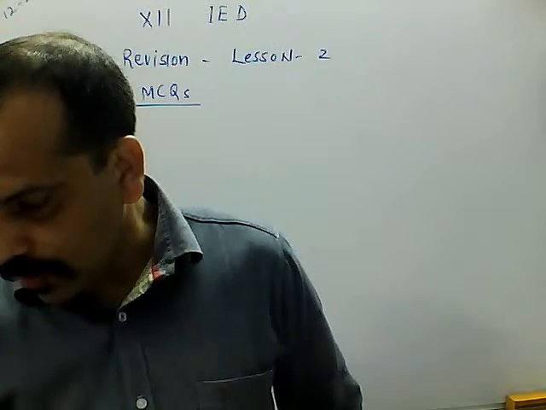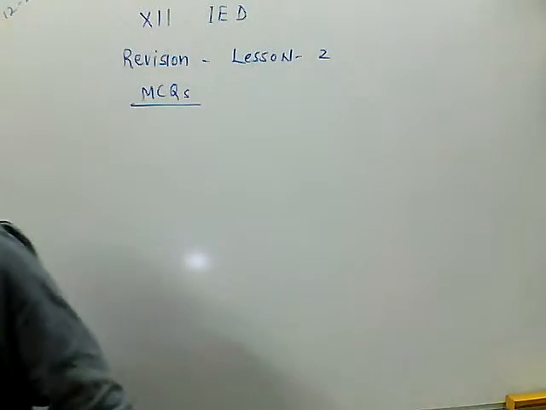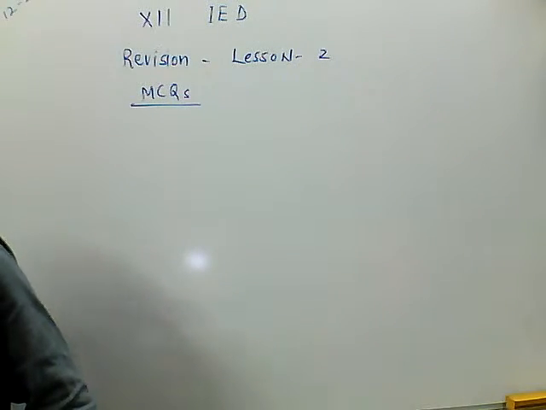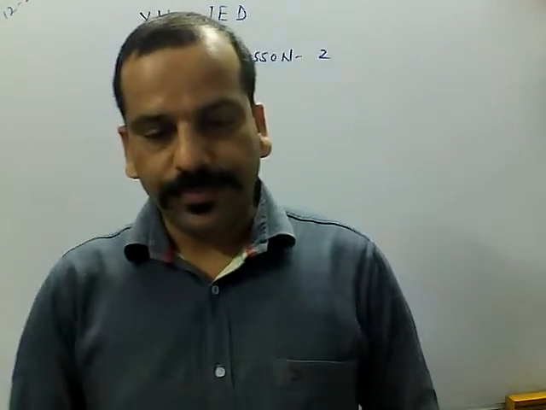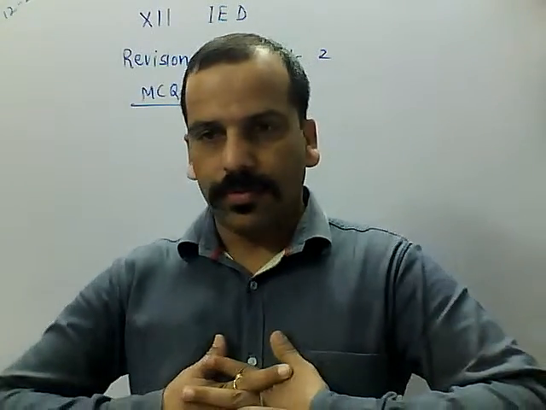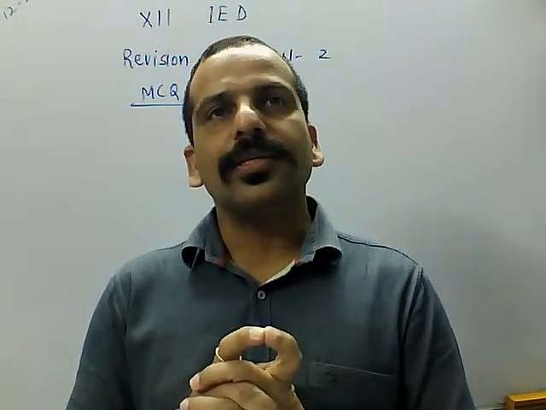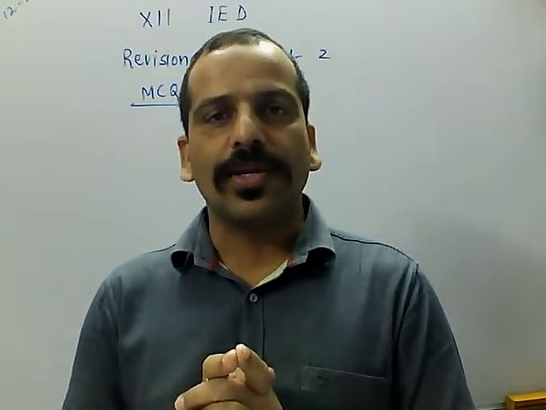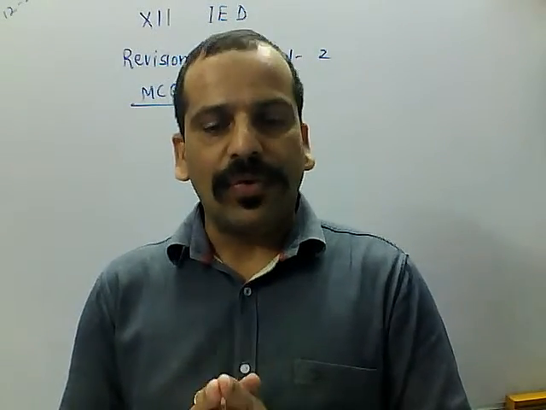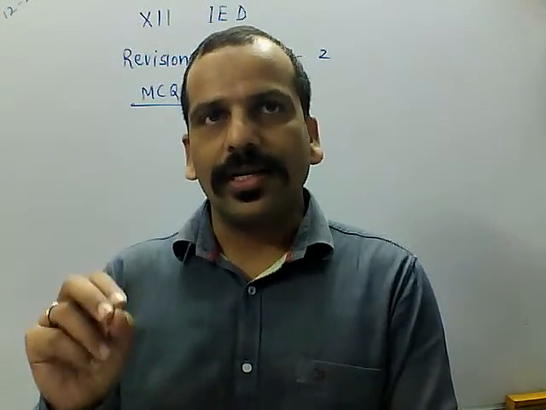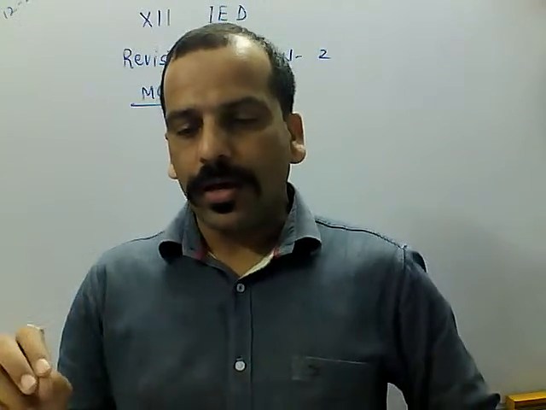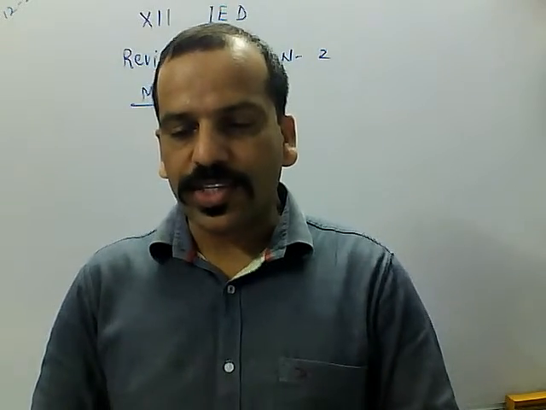Question number 1. That is a very simple question related to filling the blanks. In 1950, blank was set up. So what was set up in 1950, with the PM as a chairperson?